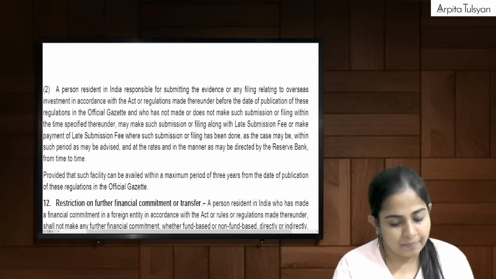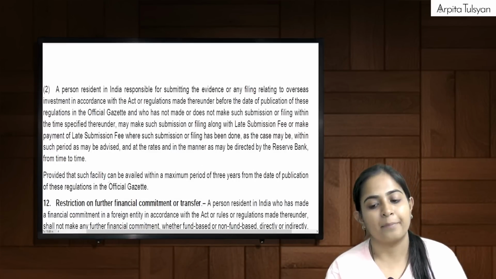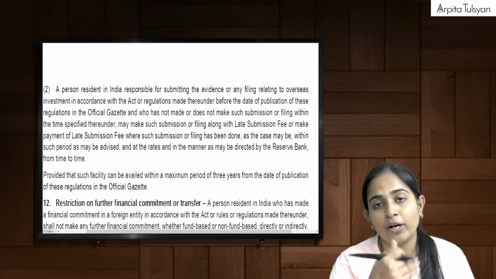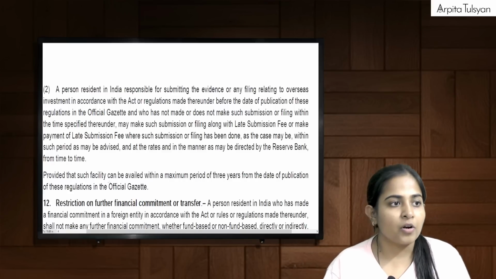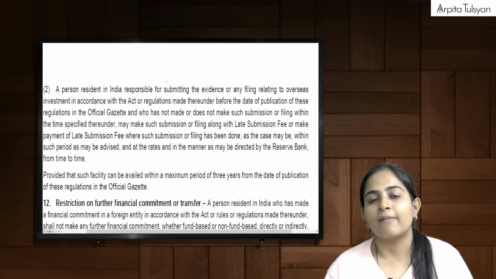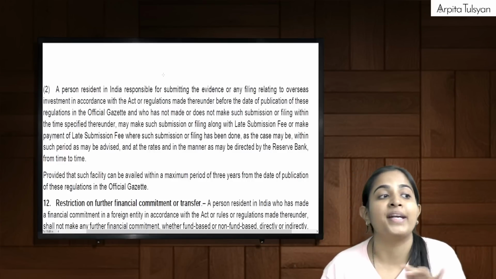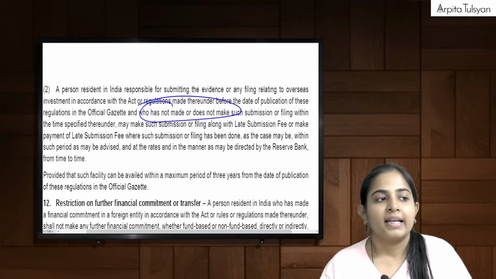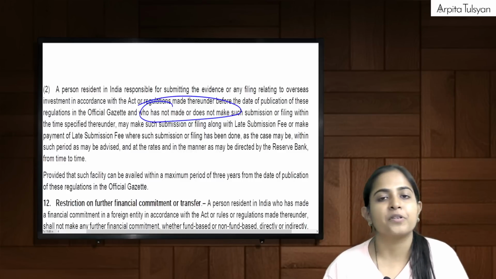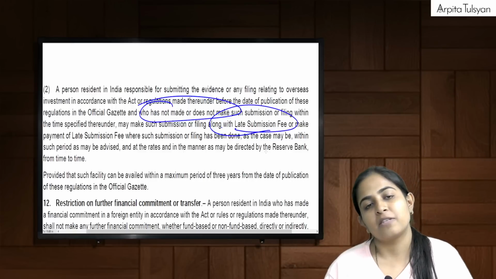That is one thing. Now, another thing is, for example, the first point that we studied was as per the new regulations. Now say for example, if someone was supposed to submit the report before 22nd August 2022 and that person has not done it, then in such a case also that person can do the submission along with the late submission fee as prescribed by the RBI.